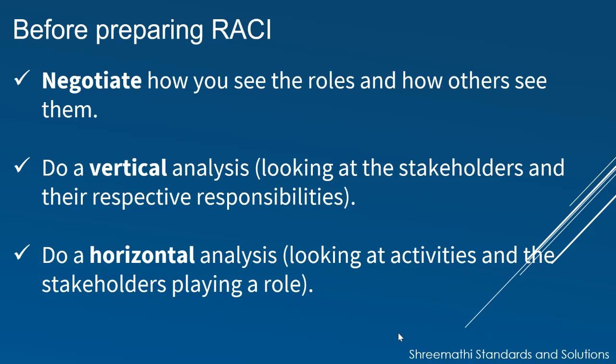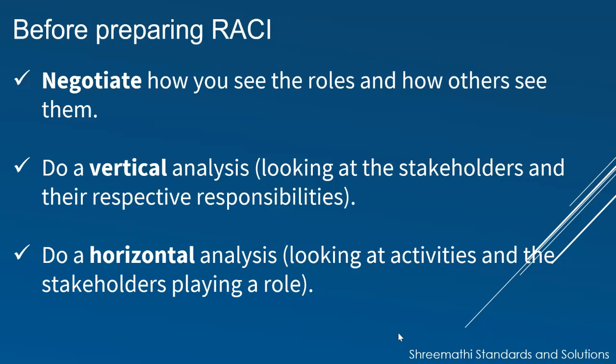Are there too many A's? Does a proper separation of duties exist? Should other groups be accountable for some of these activities to ensure proper checks and balances? Is this a roadblock in the process? And is everyone waiting for decision or direction as a result? Is there an empty space? Consider who you need to add. So these are all the things we can look at from the vertical analysis.